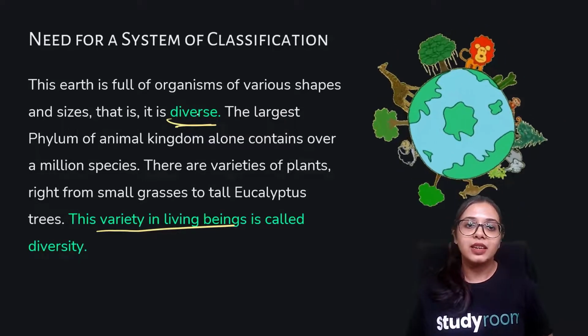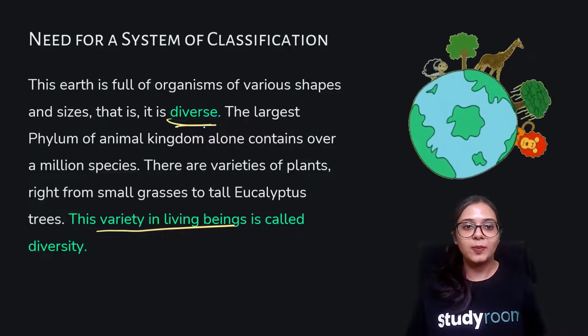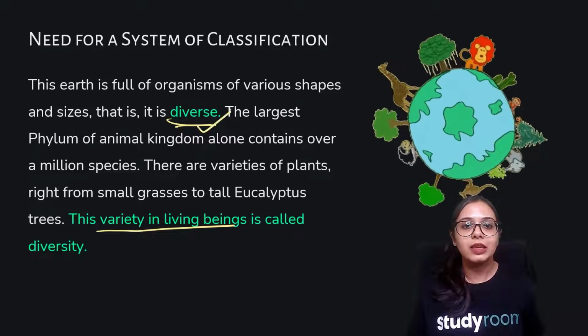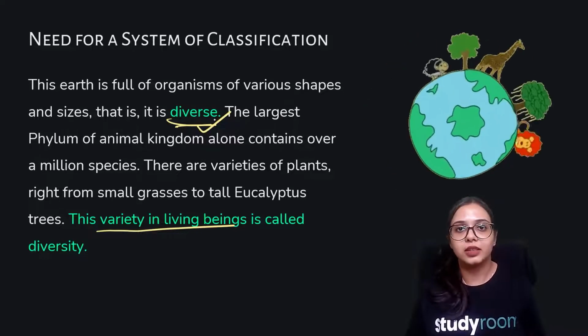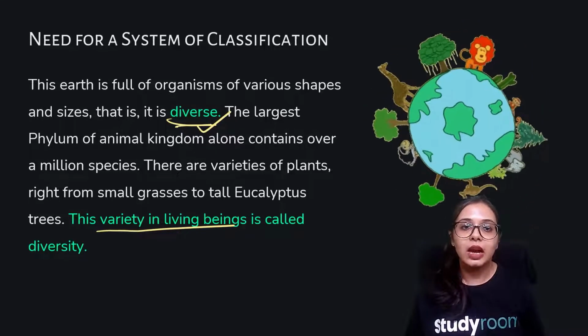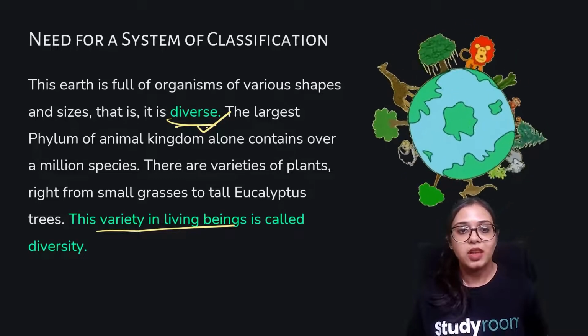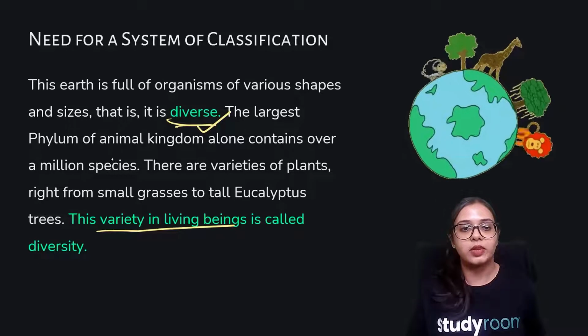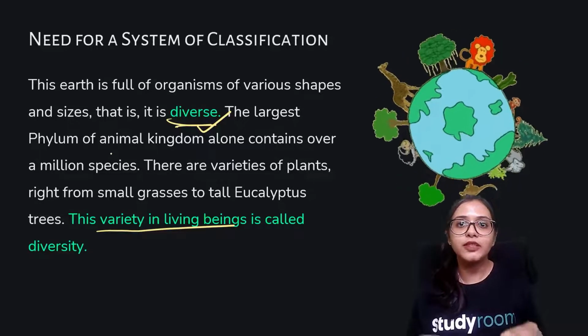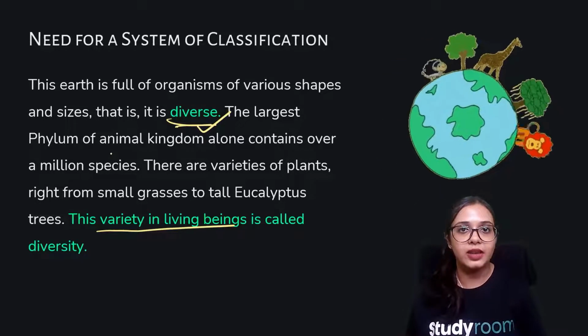All right, so the earth is full of organisms of various shapes and sizes. That is, the earth has a diverse category of creatures, and the largest phylum of animal kingdom alone contains over 1 million species.